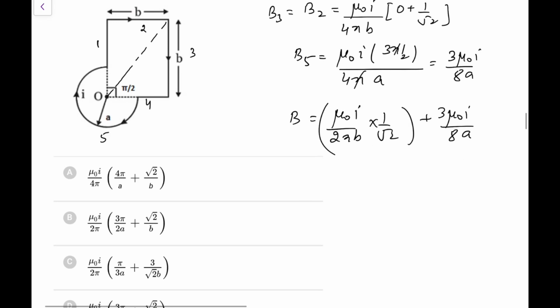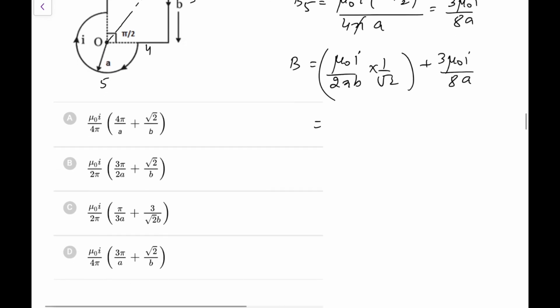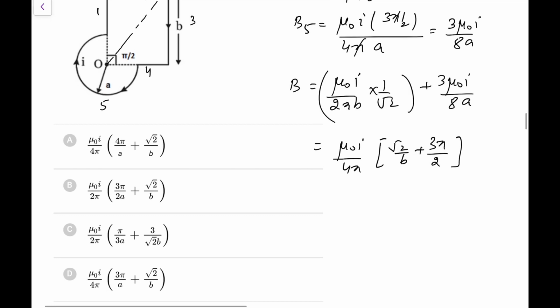Now going by the options, what you are left with, if I take common mu naught I by 4 pi. So if I take 4 pi, it would be root 2 by b, and here it is 4 pi, pi is not there, so pi will come above, 3 pi by 2 you can directly go for here.